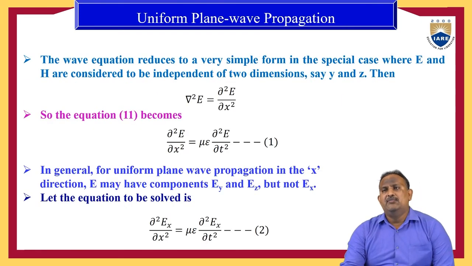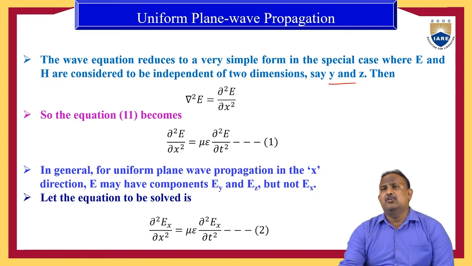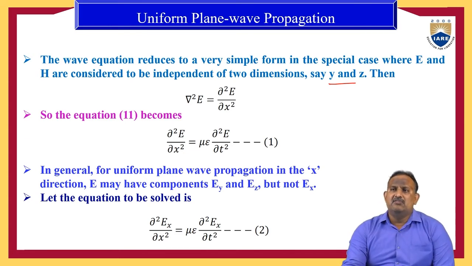Now, we will define the uniform plane wave. What is a uniform plane wave? The wave equation reduces to a very simple form in the special case where E and H are considered to be independent of two dimensions, say Y and Z. If we assume a rectangular coordinate system, we have X, Y, Z coordinates. Let us assume the wave is propagating along the X direction. Then the wave is independent of the Y and Z coordinates.